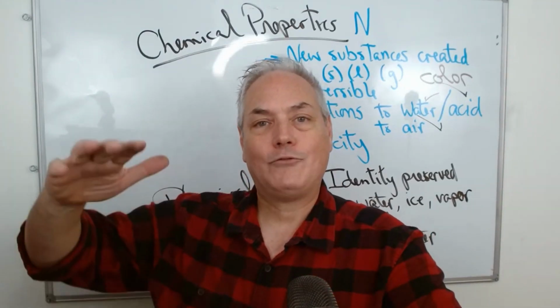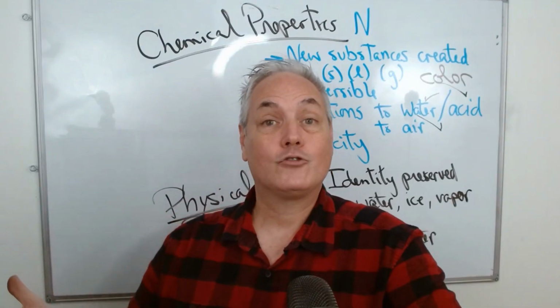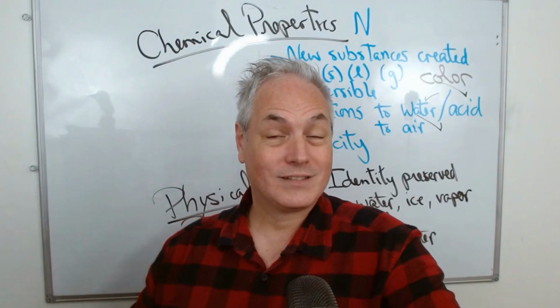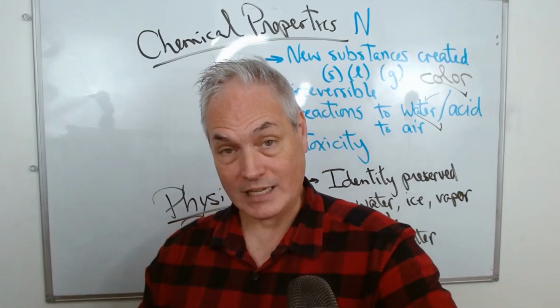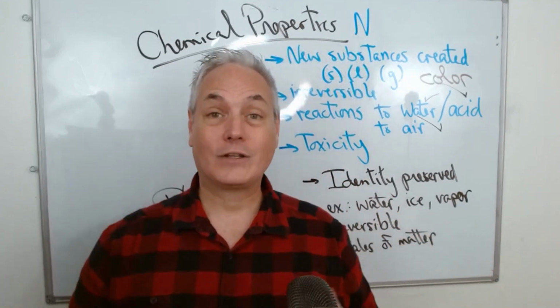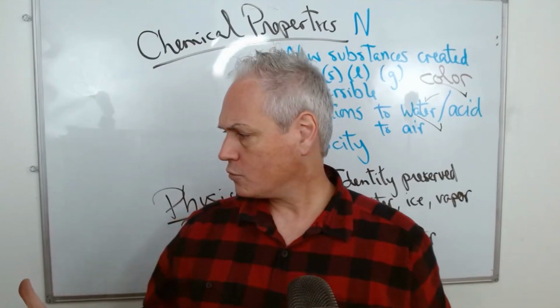And then on top of that, if your pancake stays a little bit longer, then it will go from beige to brown. The change of color means there's a new substance. If you leave it too long, it will turn black and there's a new substance again, new color. Always keeping in mind that these are examples of how we know there is a chemical reaction. And there's one more I forgot.